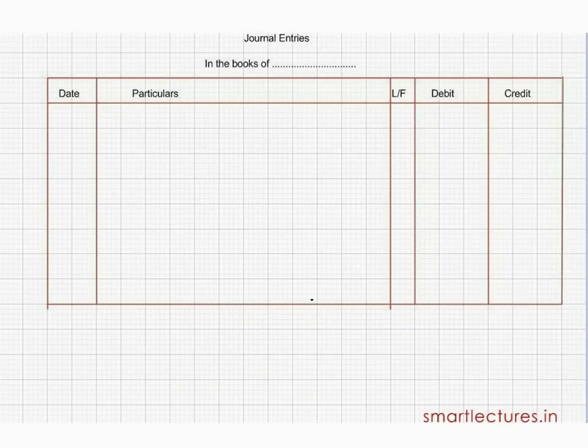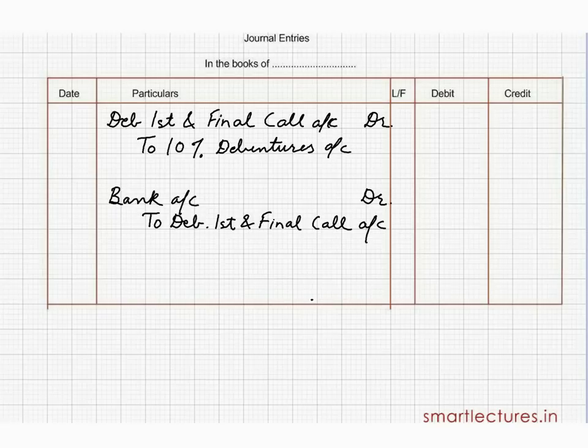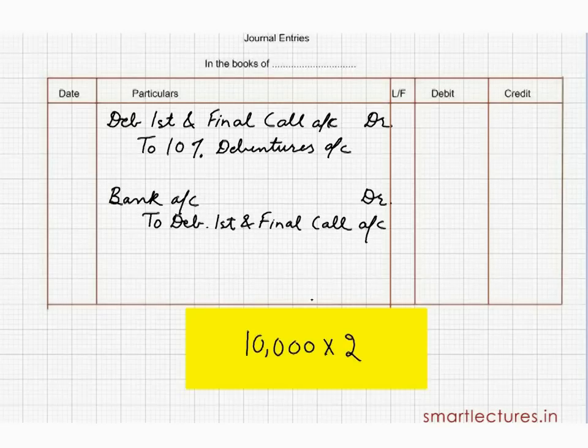Now journal entries for first and final call account. Debenture first and final call account debit to 10% debentures account, and bank account debit to 10% debenture first and final call account. And the amount will be 10,000 into 2, 20,000 rupees.